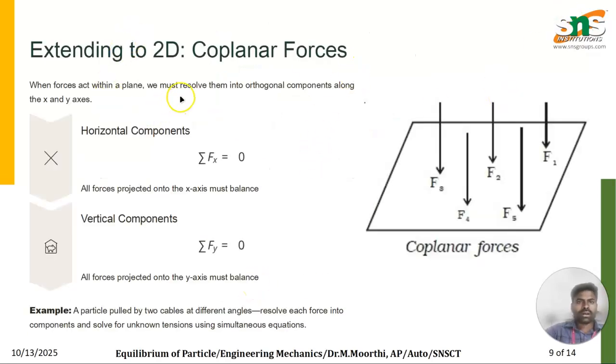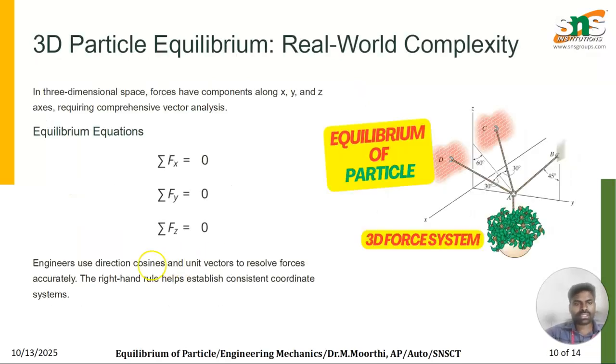The next one is the coplanar forces. If you take a plane, it's a two-dimensional problem. It is the two-dimensional equilibrium condition, the coplanar. So for coplanar, the horizontal components in the system are equal to 0, and likewise the vertical components are equal to 0. By means of these conditions, obviously the resultant force of the system is considered as 0. Yes, so this is the equilibrium condition for a three-dimensional object: sigma Fx equal to 0, similarly Fy equal to 0, similarly Fz equal to 0. So this is for a three-dimensional object.